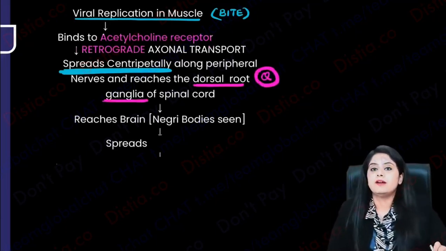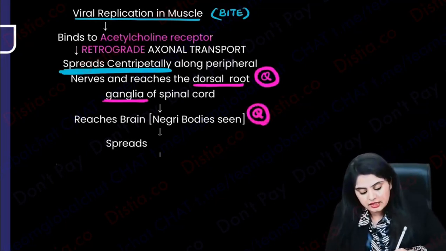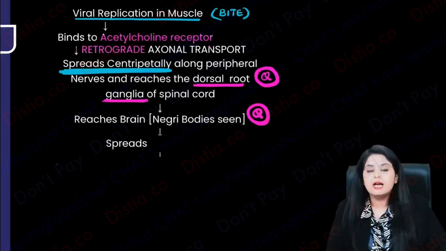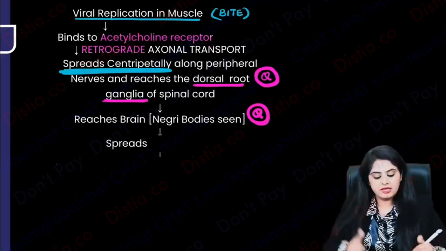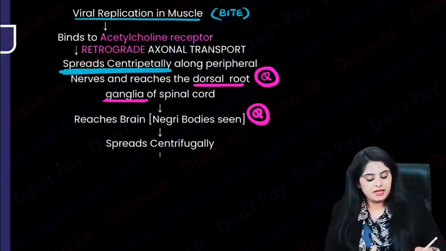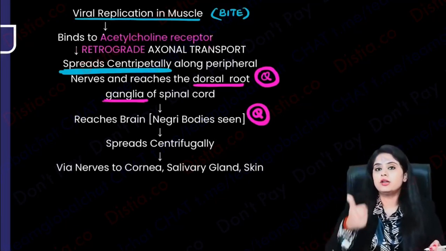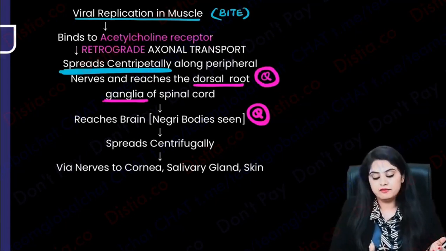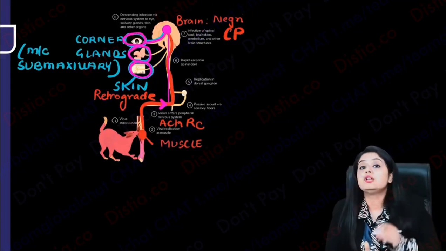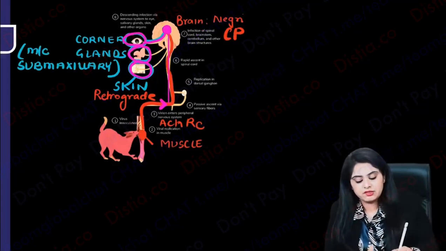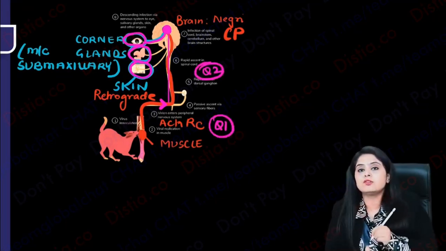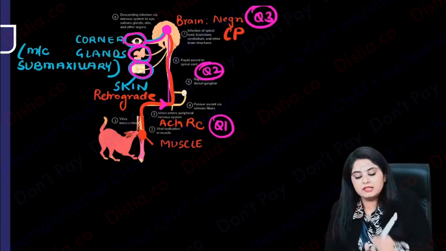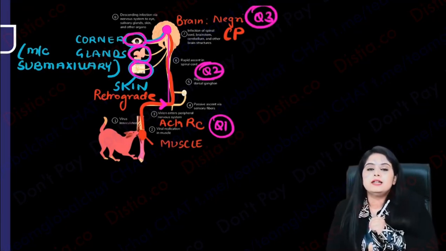That's the question that you have to know. What will form in the brain? Negri bodies. These are the questions. Fine. After reaching the brain, it had to spread where? It had to spread centrifugally. Where has it spread? I told you it goes to the cornea, the skin, and the salivary gland, and that story is exactly in front of you. So now if I ask you three last questions. Question 1, what was the receptor? Acetylcholine. Question 2, where in the spinal cord? Dorsal root ganglia. Question 3, what does it cause in the brain? Negri bodies.